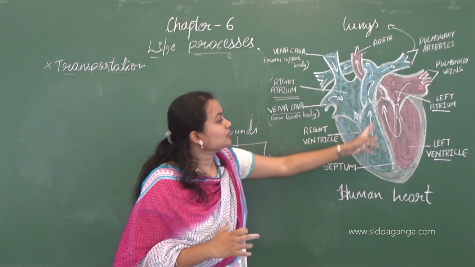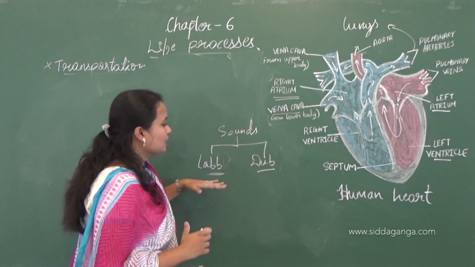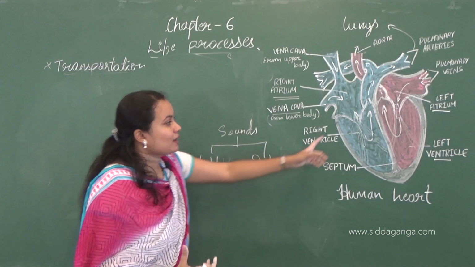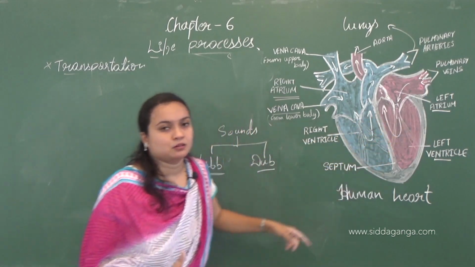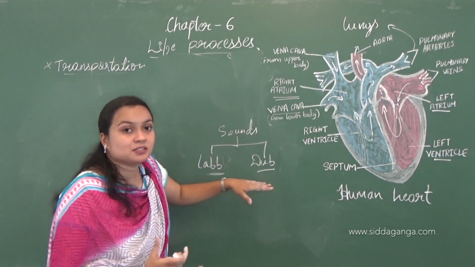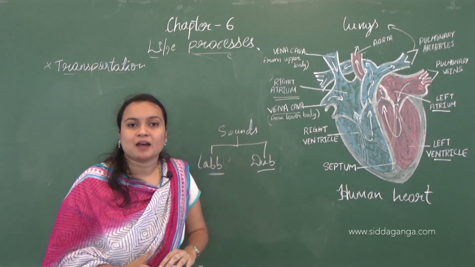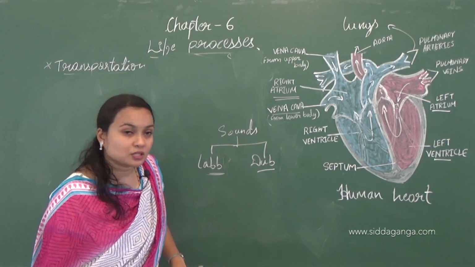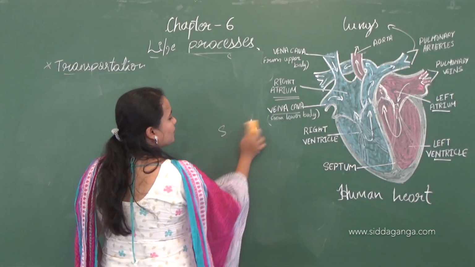Okay, both will take place simultaneously. Lub is when the bicuspid and tricuspid valves close. Dub is when semilunar valves close. Okay, so this is the sound like lub and dub.